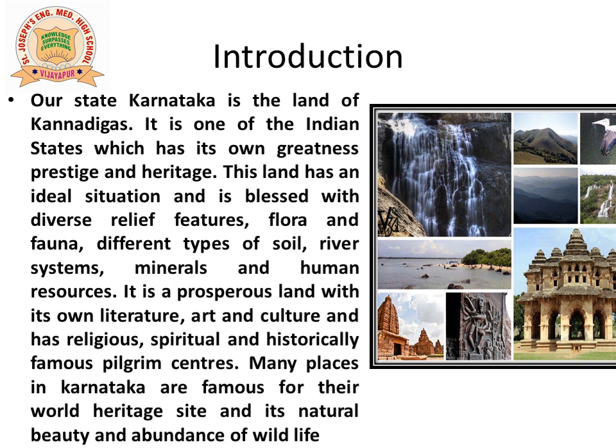We have a large number of wildlife sanctuaries and bird sanctuaries. All these things have made Karnataka a unique place in India. Karnataka is rightly called 'One State, Many Worlds', as you get to see almost everything from different parts of the world in our state. Thus lies the greatness of our state.